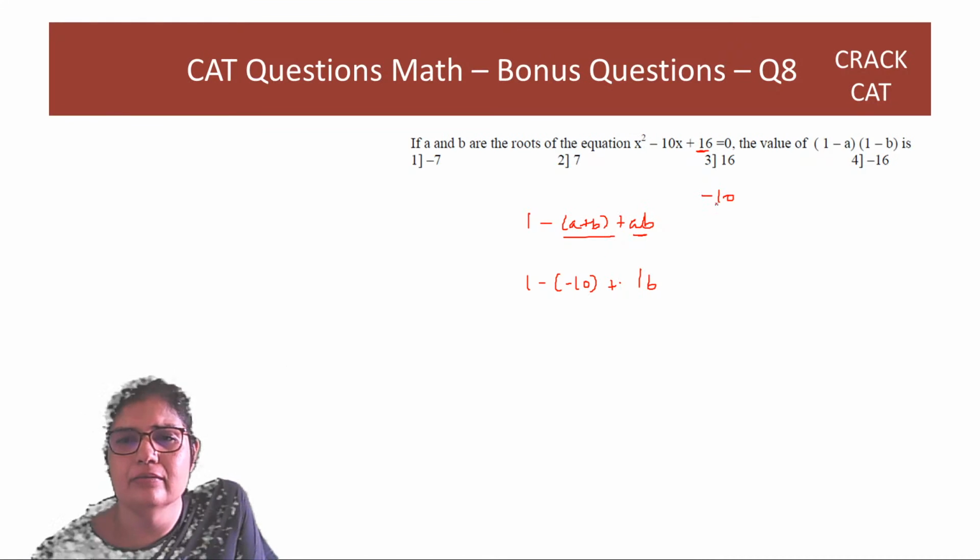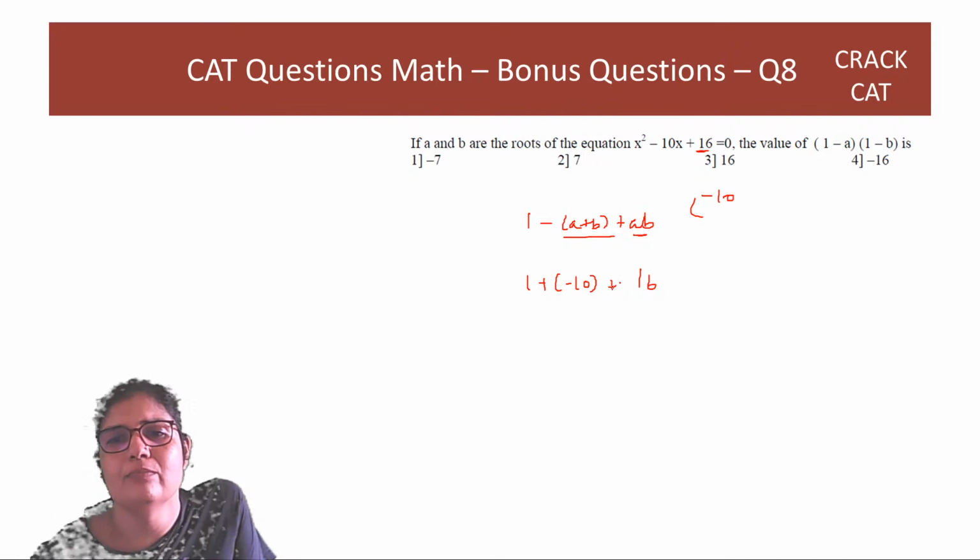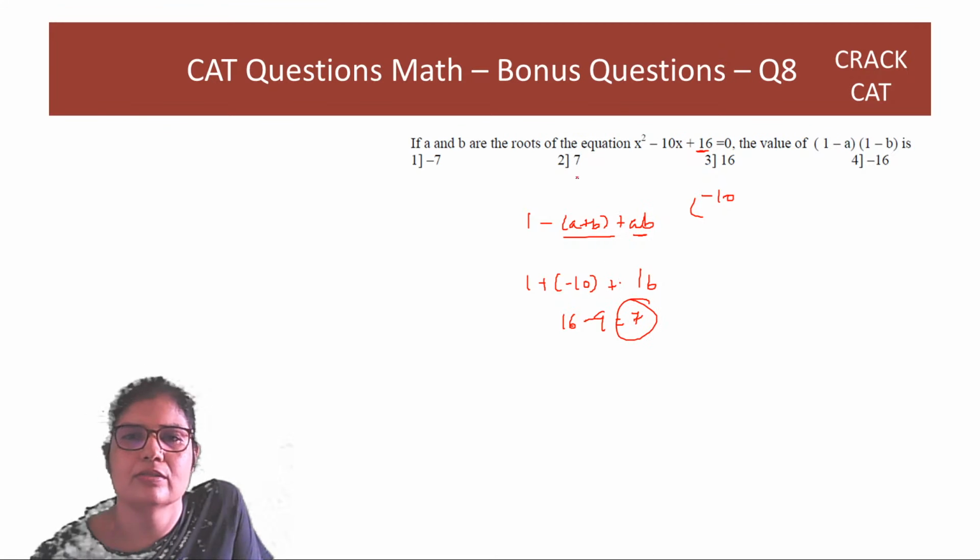So minus 10 into, it's minus b by a, so it's plus 10, right? So this becomes 16 minus 9, which is 7. Second option.